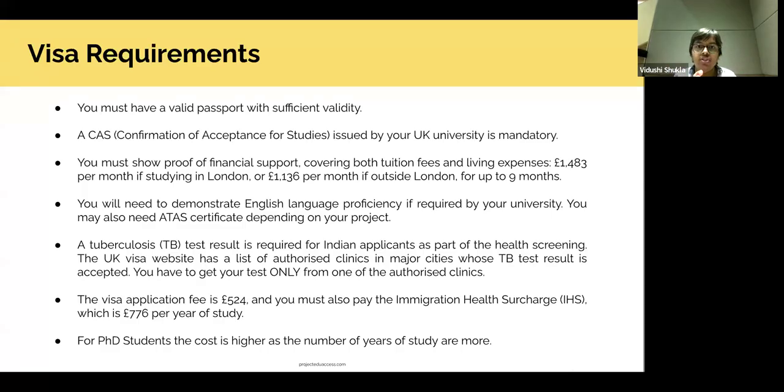should reflect in your bank account statement for that 1 month period. So if there are any more confusions, I'm happy to answer in Q&A. But this is how proof of financial support looks like in different scenarios.